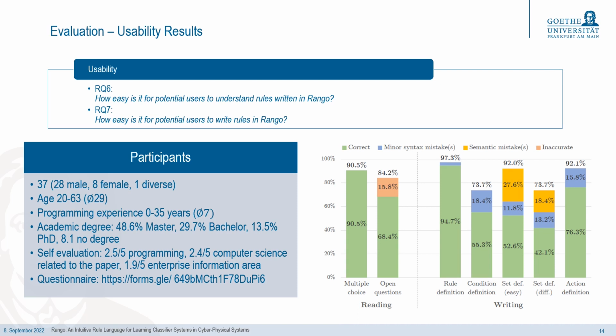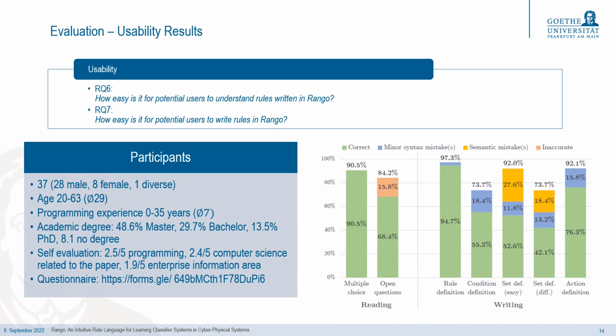Furthermore, only in the definition of sets, semantic mistakes were made. One common mistake was the usage of the wrong scope for the set specification, but those scopes were not explicitly explained to the participants in the questionnaire and the Rango explanation. In addition, the results show that the definition of the condition and sets is more demanding for the users. Still, more than half of the participants, to be exact 55.3%, correctly defined a difficult set.